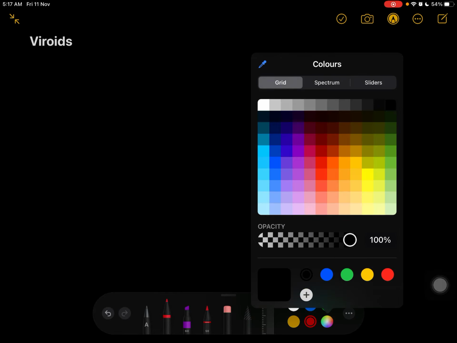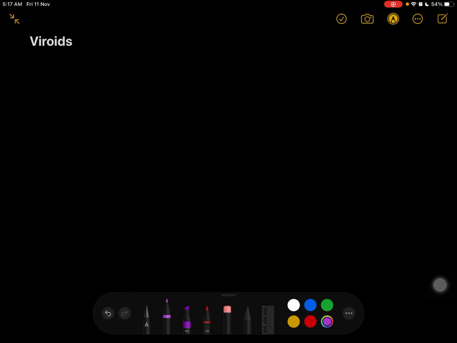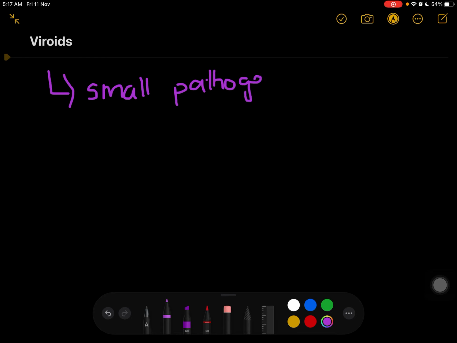So today we will be discussing viroids. So what actually are viroids? Viroids are the smallest pathogens. Now what is a pathogen? Pathogens are the organisms which cause disease. So these are small pathogens. Now, who discovered it? Let's talk about this.